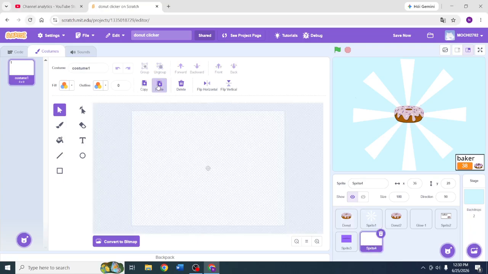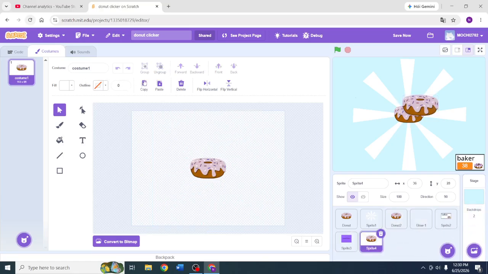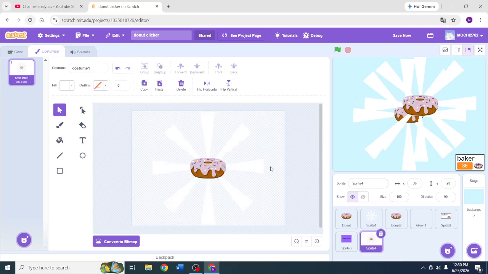Go to this one and then paste it. Control A, and then first we group it and then copy, and then let's go to this, and then we'll just paste it, and then let's go to back layer like that, and then let's just write some text.